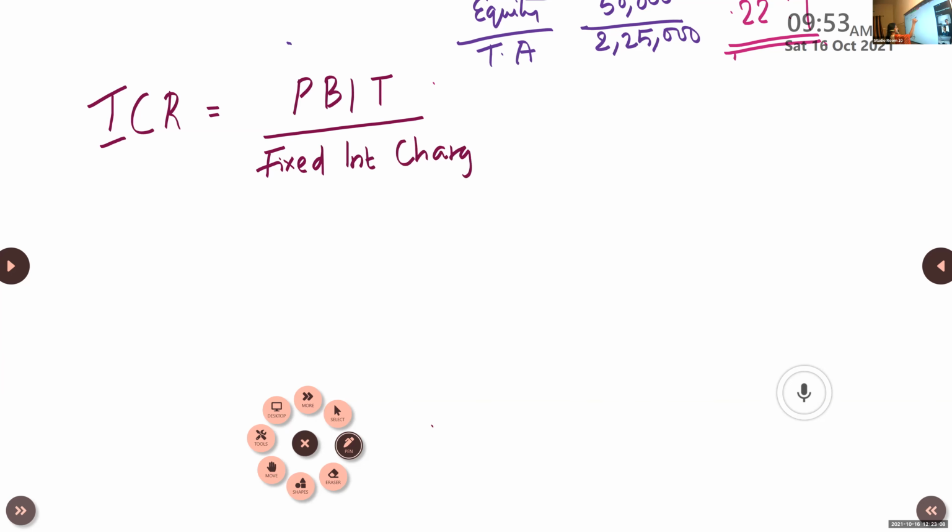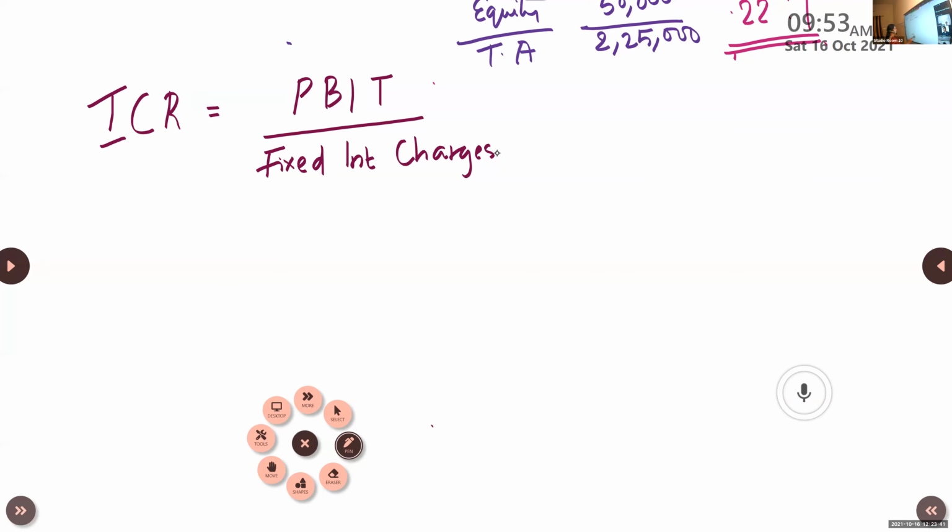Whatever borrowings are made by the business, they will have to pay the interest. So here we check whether the business is capable enough to pay off its interest, whether it is receiving sufficient profits to pay off this interest.